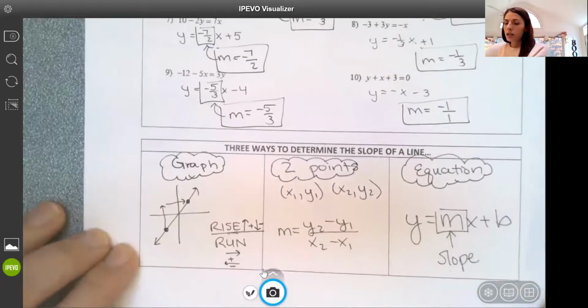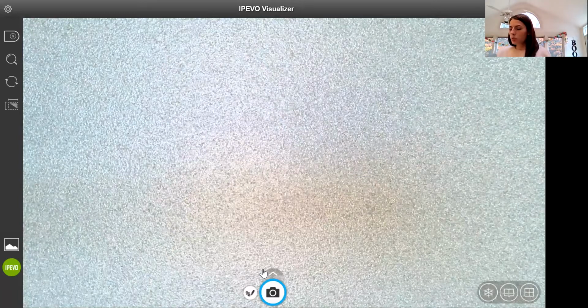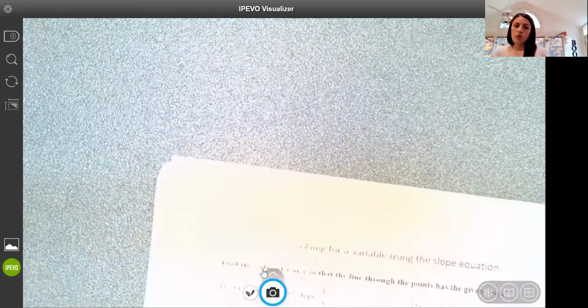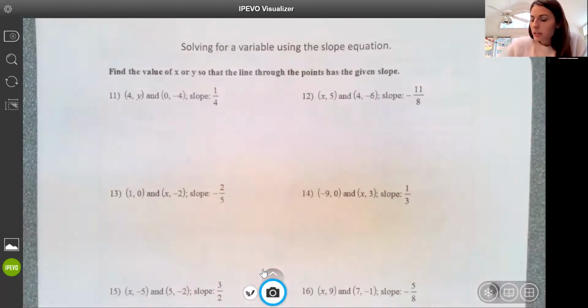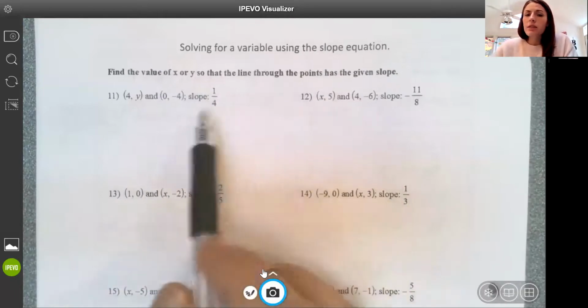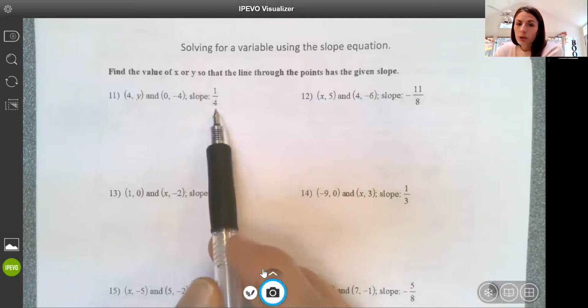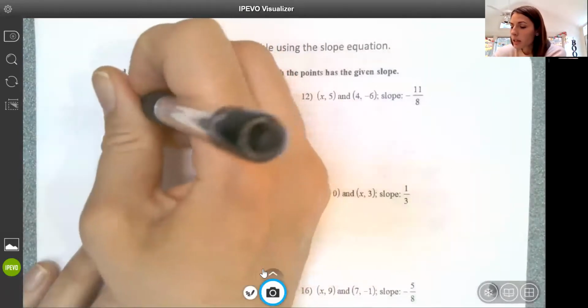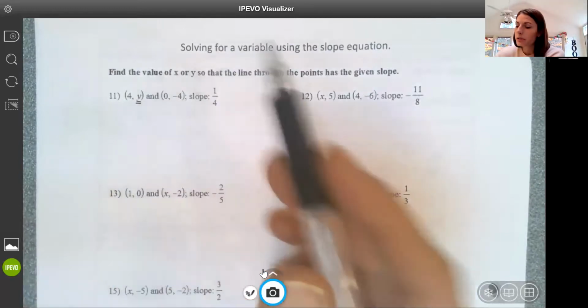There's one more thing I'd like to do with you, and you'll see it on your homework as well. This is a little bit of a push using our slope formula. What these problems say is find a value of x or y that would make it so that the points have the given slope. So now I know my slope is 1/4, and what's missing is one of my variable values. I have a y value that's missing here.